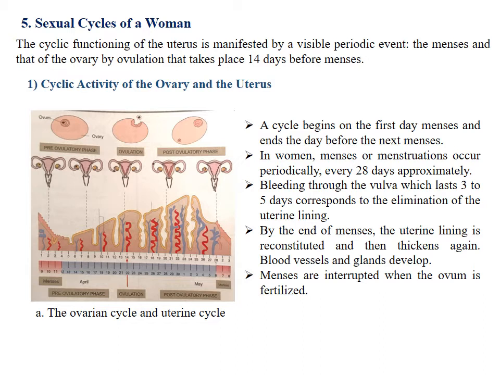A cycle begins on the first day of menses and ends the day before the next menses. In women, menses or menstruations occur periodically every 28 days. Bleeding through the vulva, which lasts 3 to 5 days, corresponds to the elimination of the uterine lining. By the end of menses, the uterine lining is reconstituted and then thickens again. Blood vessels and glands develop. Menses are interrupted when the ovum is fertilized.